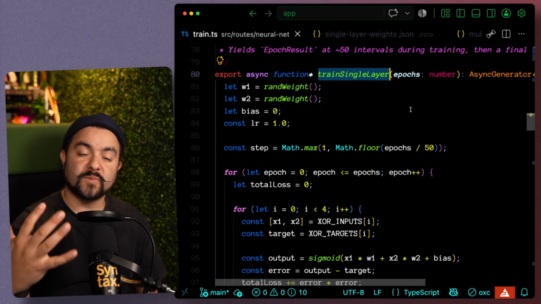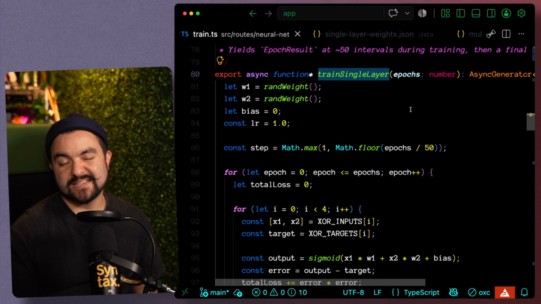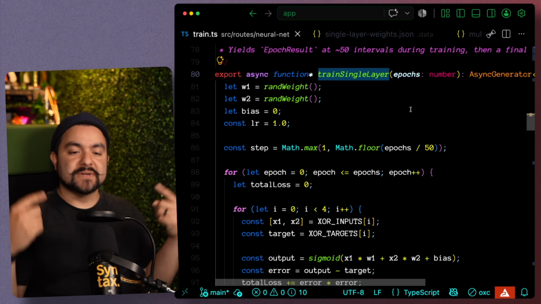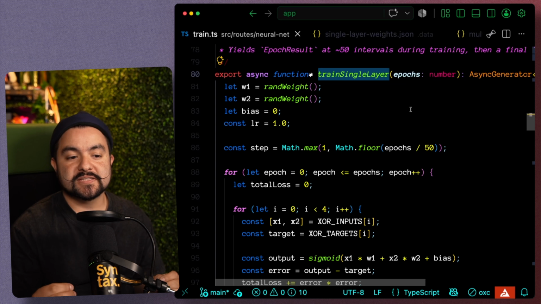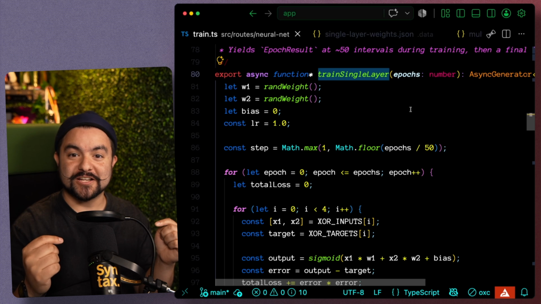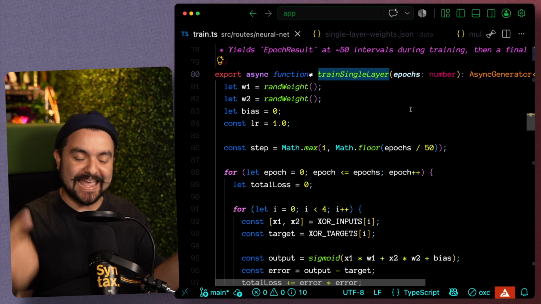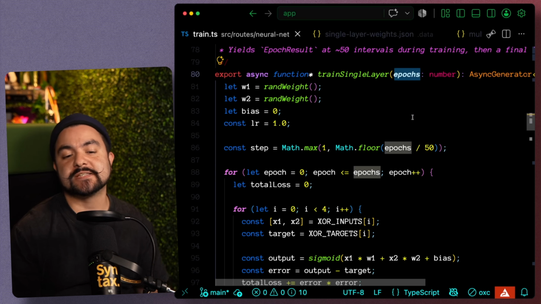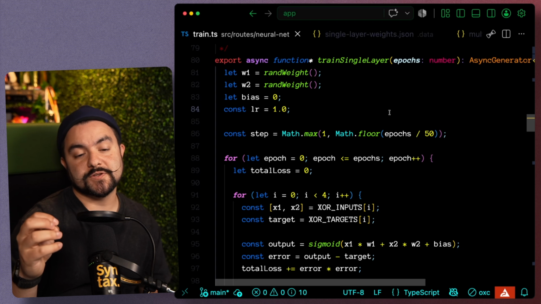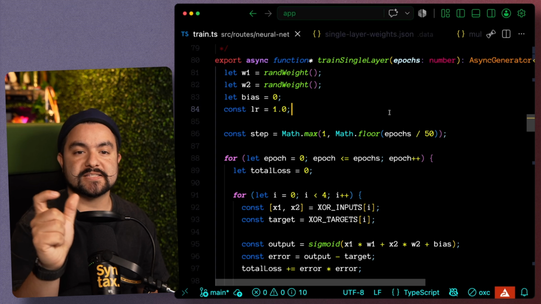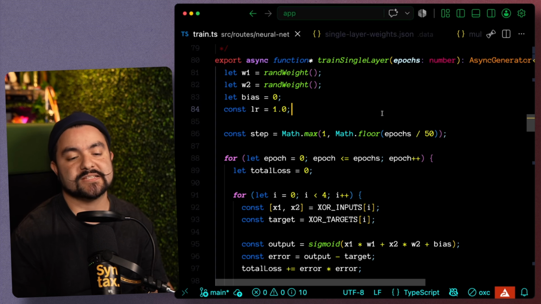Now, we have our train single layer function, and this takes in the number of epochs. You saw in the output, we have 5,000 total epochs, and that's basically just what we're defaulting to here. But essentially, that's the number of iterations where we will calculate what are our current outputs, figure out how far we are off from our expected outputs, adjust the weights, and repeat. In this example, we're always doing 5,000 iterations. You could also set this up to just keep going until your total loss is within a certain threshold, but this always just does 5,000 iterations.